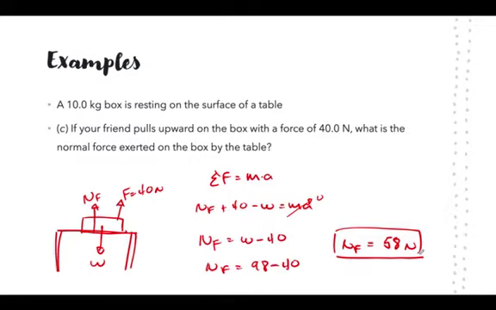Here, since my friend is pulling upwards on the book or on the box, the table has to support less of a force. That's why our normal force is less. All right, let's try another example.